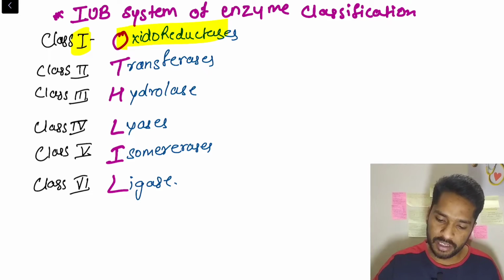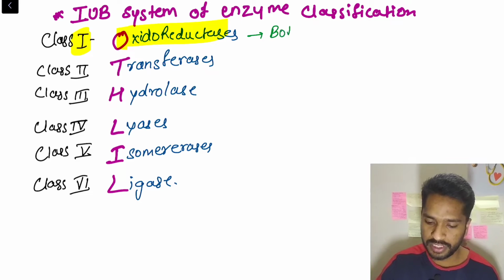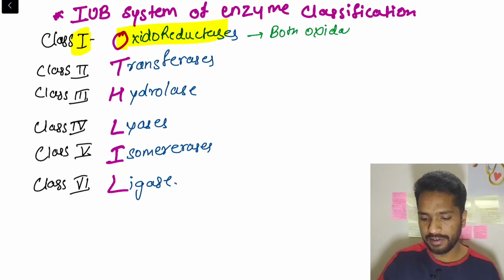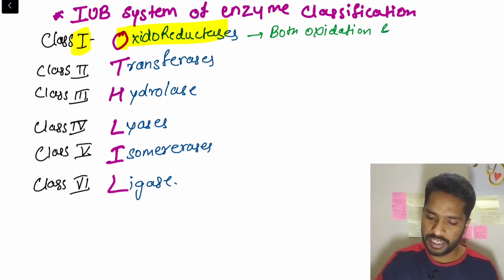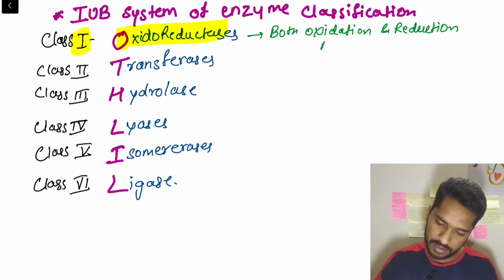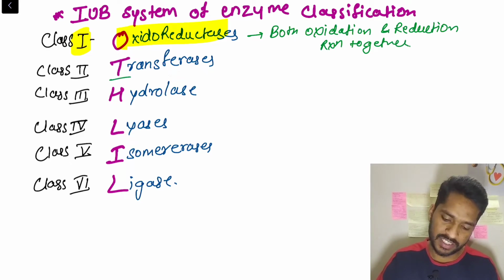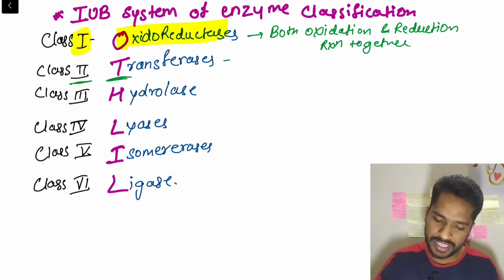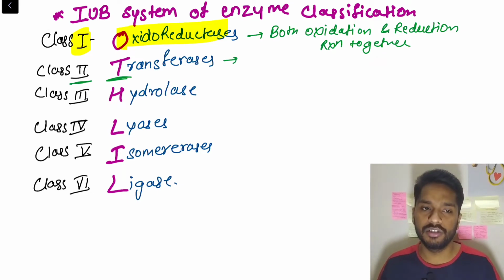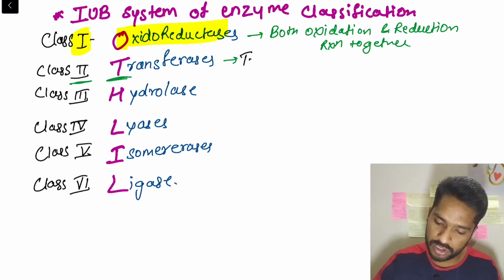So oxidoreductases are class 1. What is happening here? In the oxidoreductase class of enzymes, both oxidation and reduction reactions take place together. Then next is class 2, that is transferases. In transferases, what we are doing exactly is we transfer a functional group. So transfer of the functional group will occur when we use a transferase class of enzyme. So transferase is transfer of functional group.